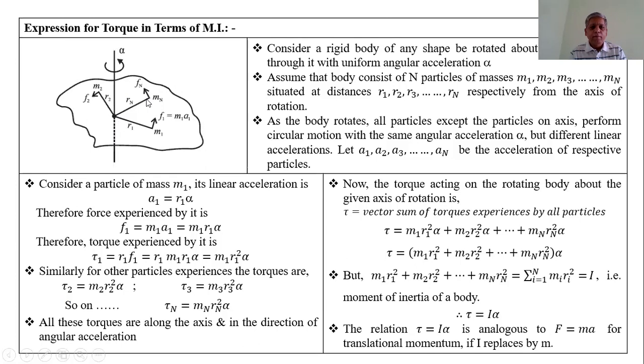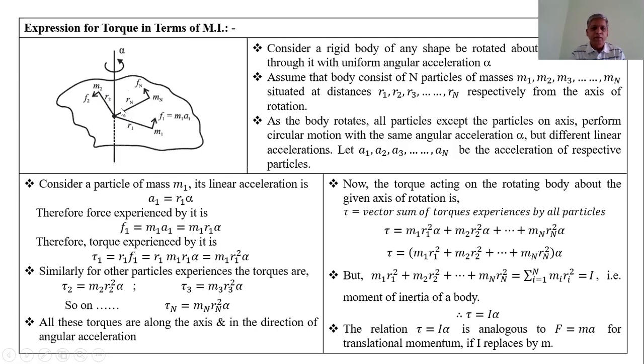Assume that the body consists of n particles of masses m1, m2, m3, up to mn, situated at distances r1, r2, r3, up to rn respectively from the axis of rotation.